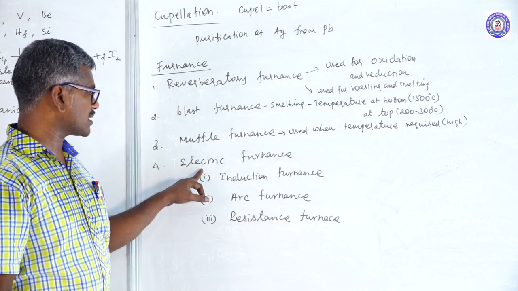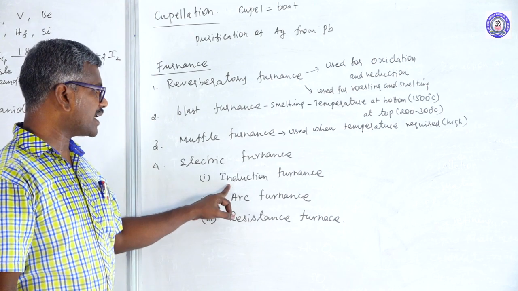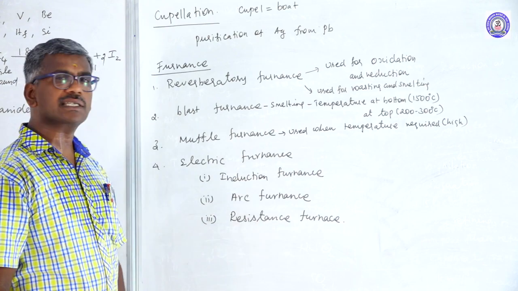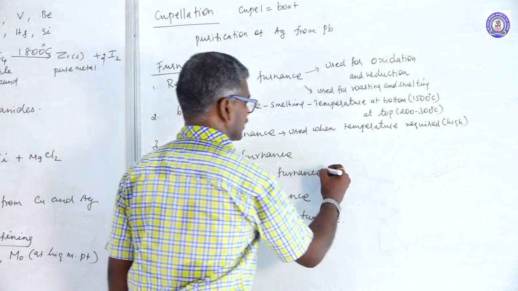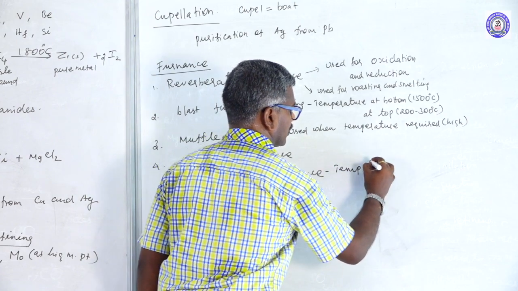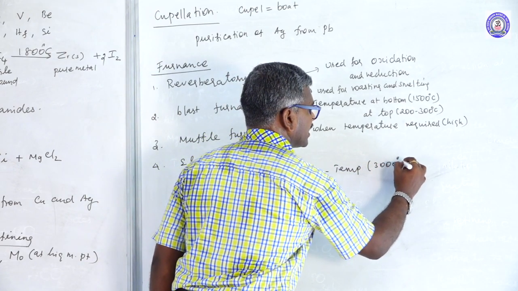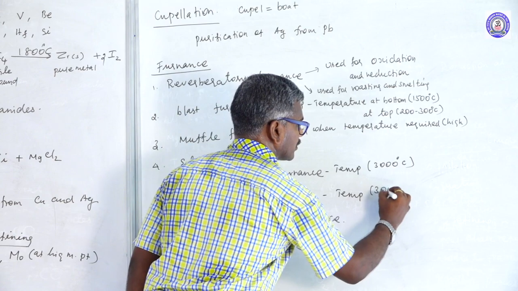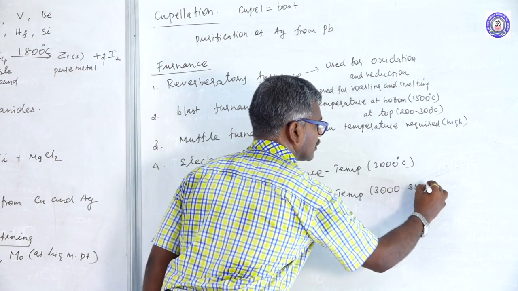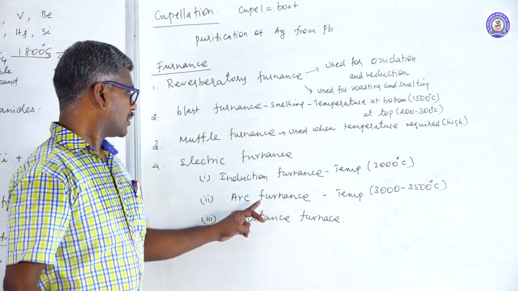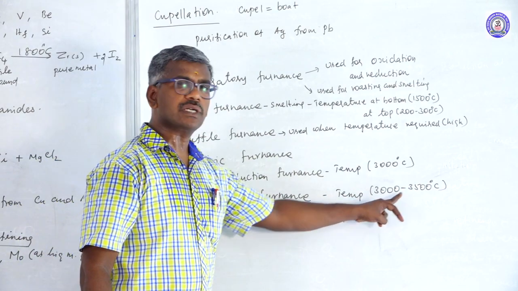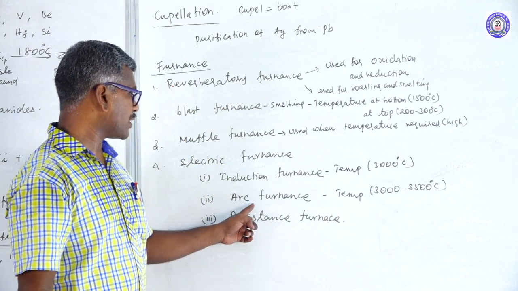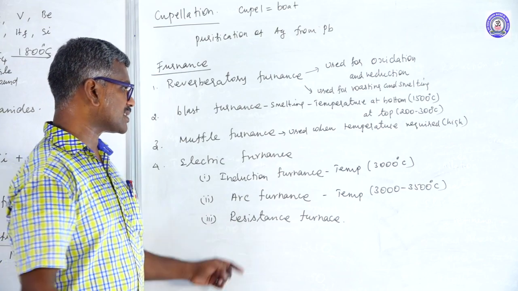Another one is the electric furnace. These are classified into 3 types: induction furnace, arc furnace, and resistance furnace. What is the use of the induction furnace? It is used to maintain the temperature. The arc furnace maintains a temperature of 3000 to 3500 degrees Celsius, when heat is produced by using the arc. Another one is the resistance furnace.